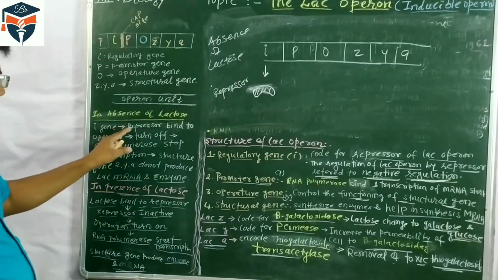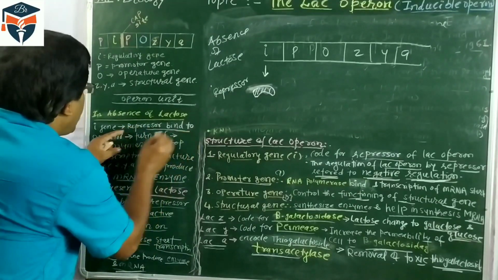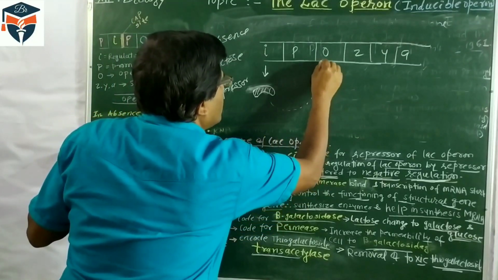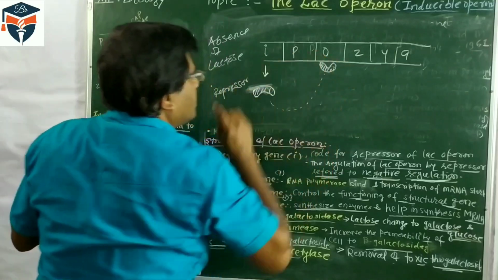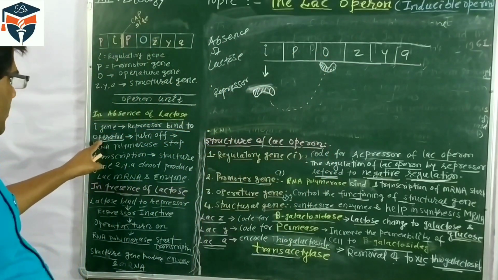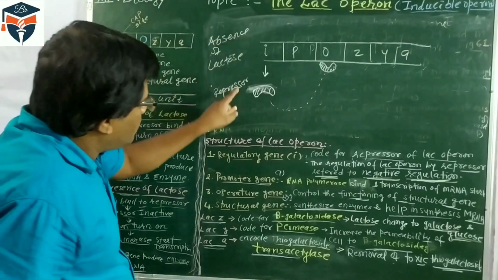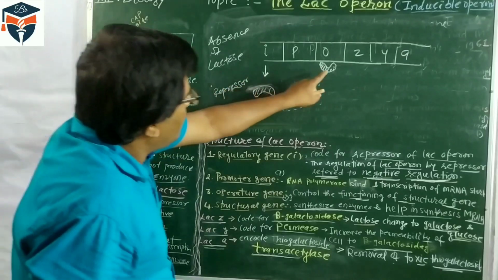So in absence of lactose, the regulatory gene produces the repressor. Now this repressor binds to the operator. When the regulatory gene synthesizes the repressor protein, this repressor binds to the operator site.